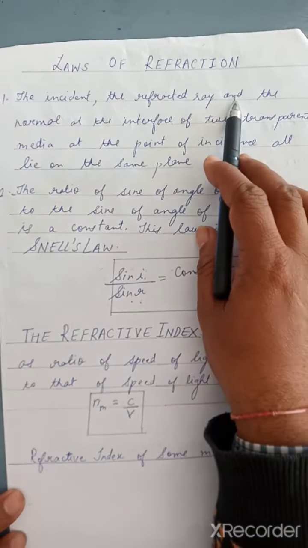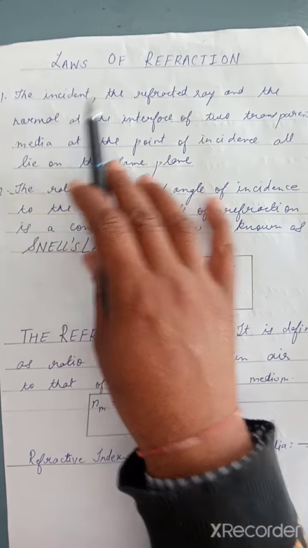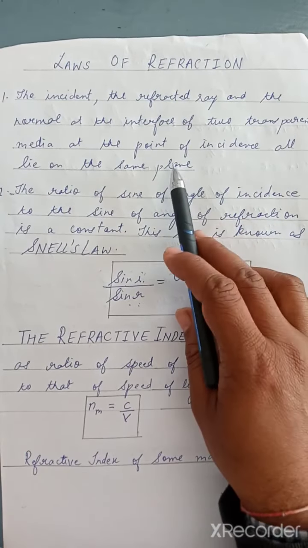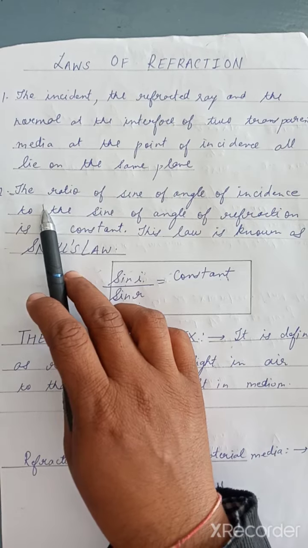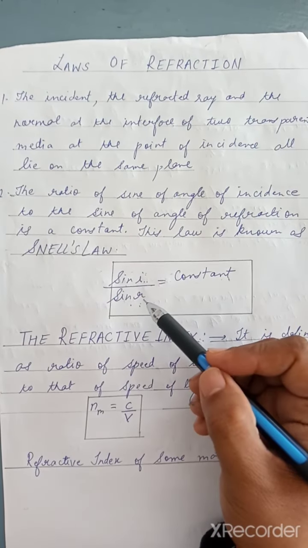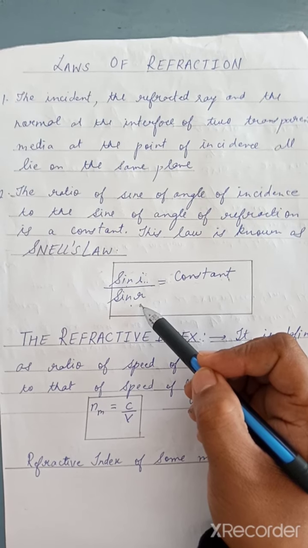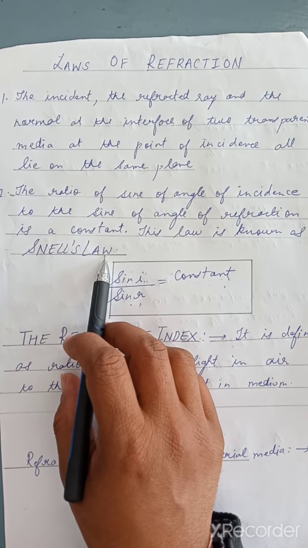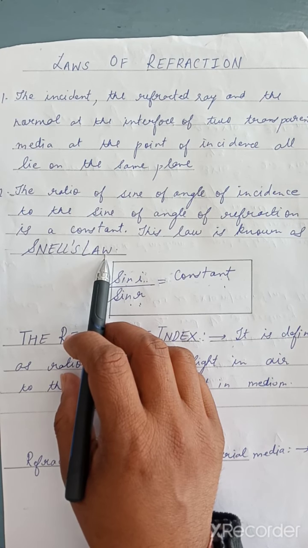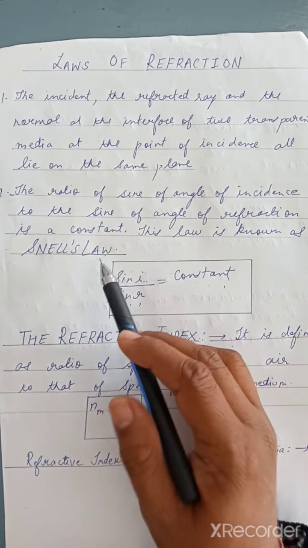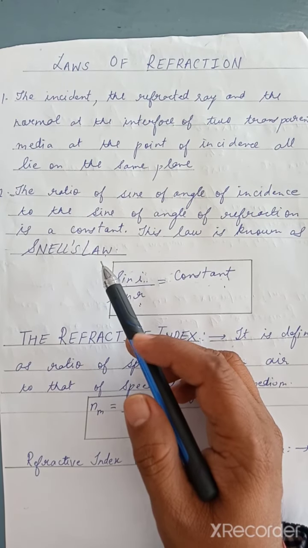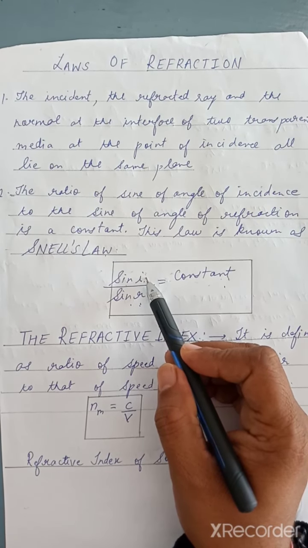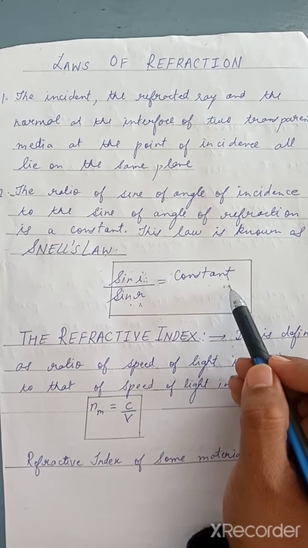Okay, so we are studying two laws here. The first law is that the incident ray, refracted ray and the normal at the interface of the two transparent media lie on the same plane. And second, the ratio of the sine of angle of incidence to the sine of angle of refraction is a constant. And this relationship, this law, is known as Snell's law. Okay, because it was given by the scientist Snell, it is named Snell's law. So what is the meaning of Snell's law? It means that when we find the ratio of the sine of angle of incidence to the sine of angle of refraction, it will always be a constant.